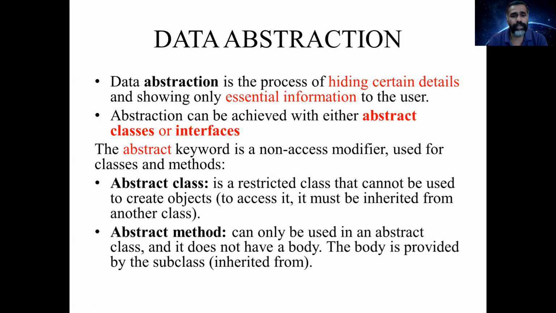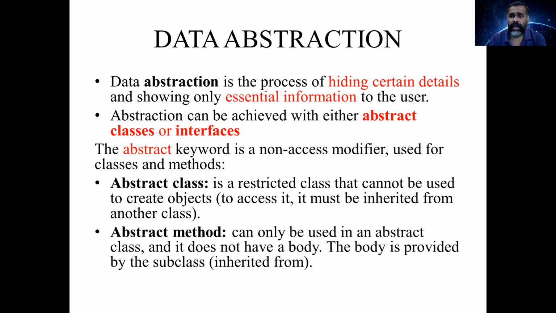We use the abstract keyword as a modifier for classes and methods. The abstract keyword is used to make a class and methods an abstract class and abstract method. So what is an abstract class? An abstract class is a restricted class that cannot be used to create an object. You cannot create an object for the abstract class.